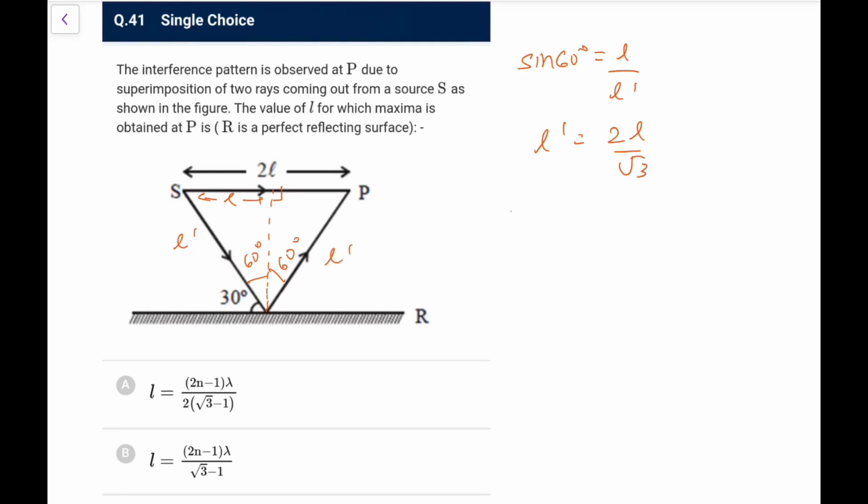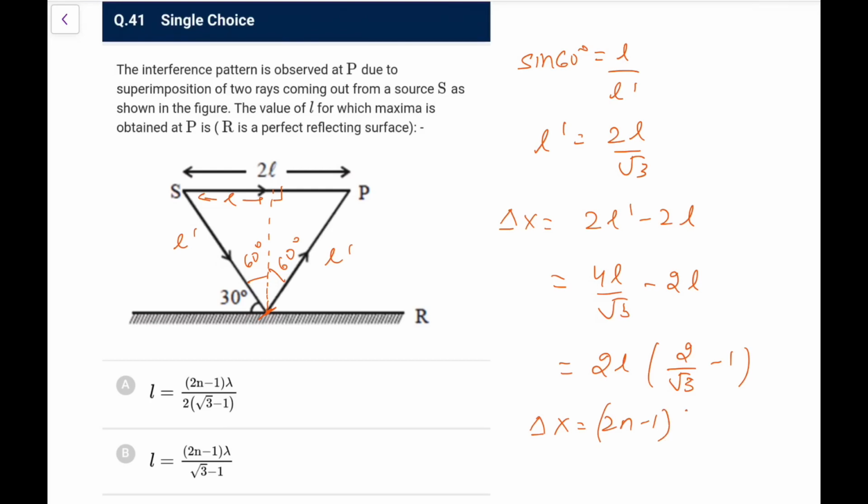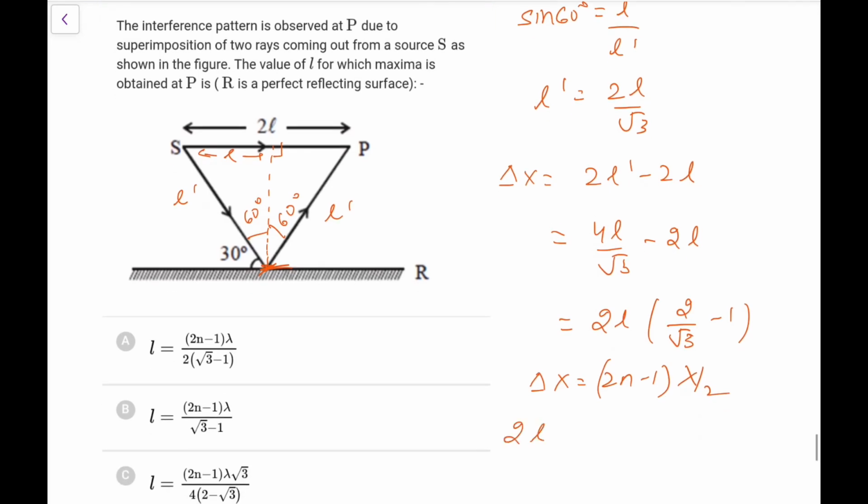So the total length is L dash plus L dash, that is 2L dash, so the path difference would be 2L dash minus 2L, so 2L dash would be 4L by root 3 minus 2L. Taking 2L common, it comes out as 2L times 2 by root 3 minus 1. Now because of this reflection, a phase change of pi occurs. So for maxima, delta x must be (2n minus 1) lambda by 2 because of this pi phase change due to reflection. So we have 2L, 2 by root 3 minus 1, is (2n minus 1) lambda by 2.